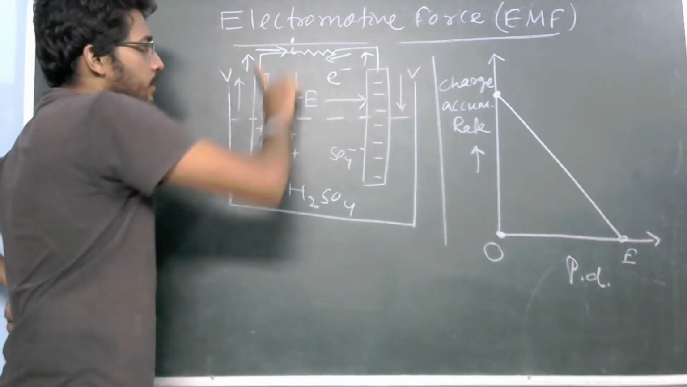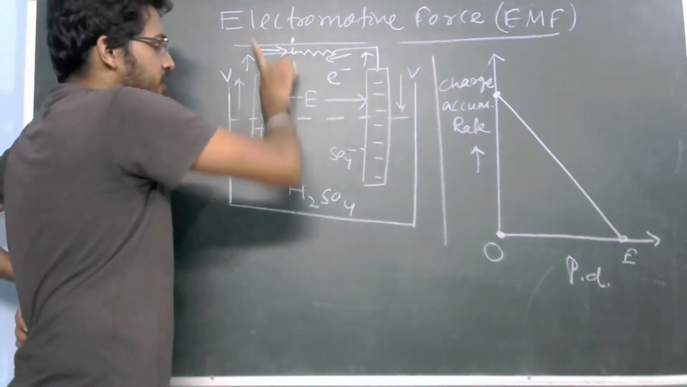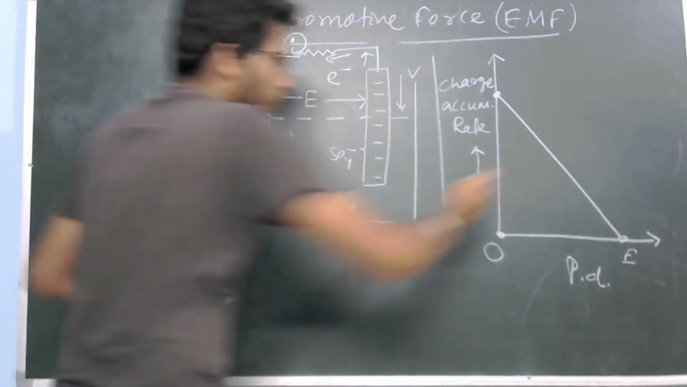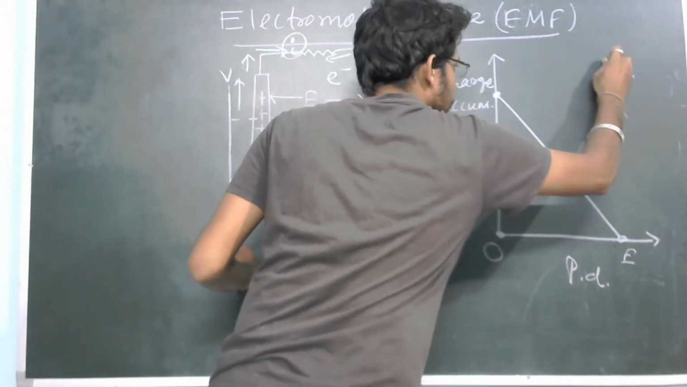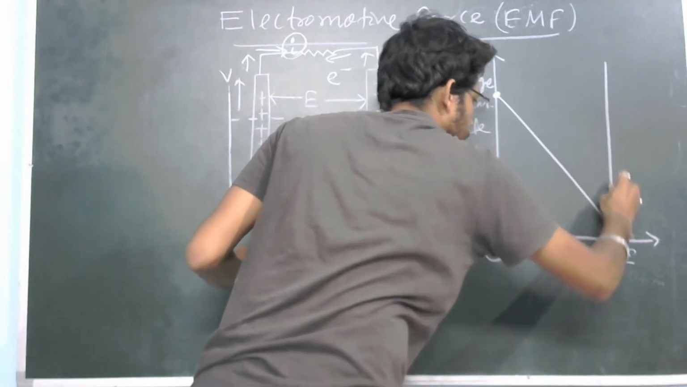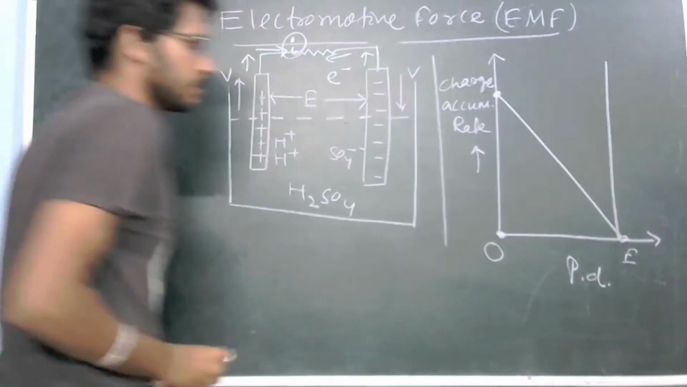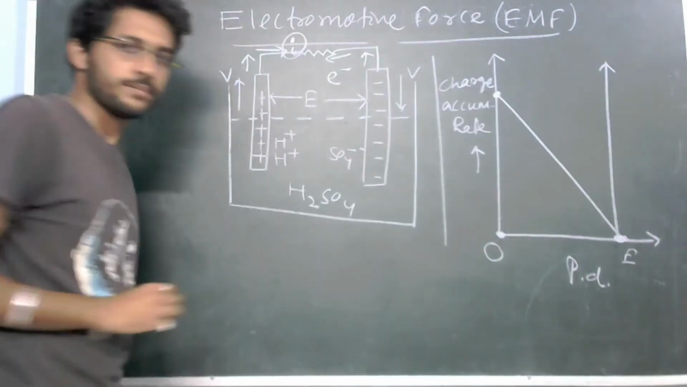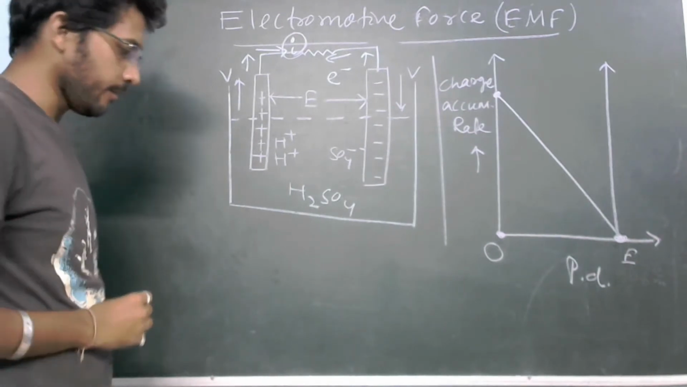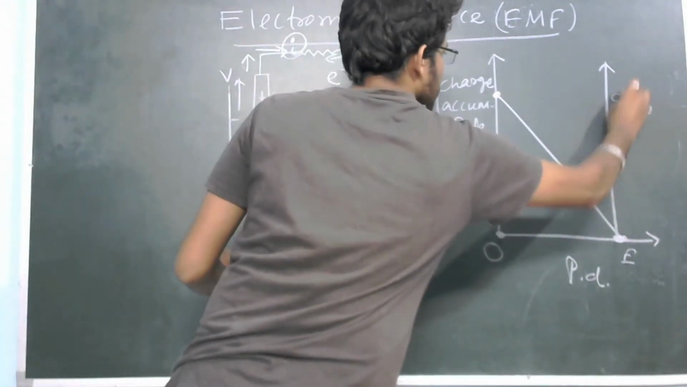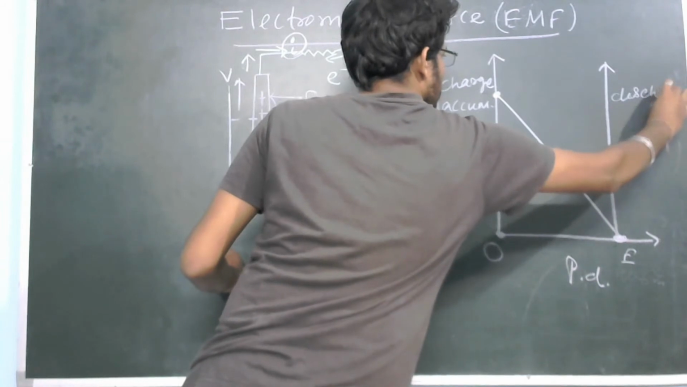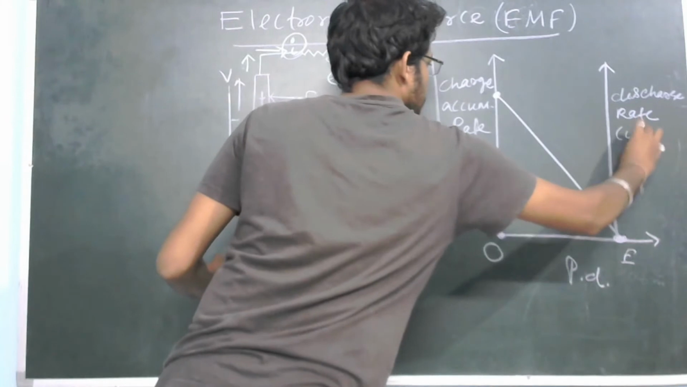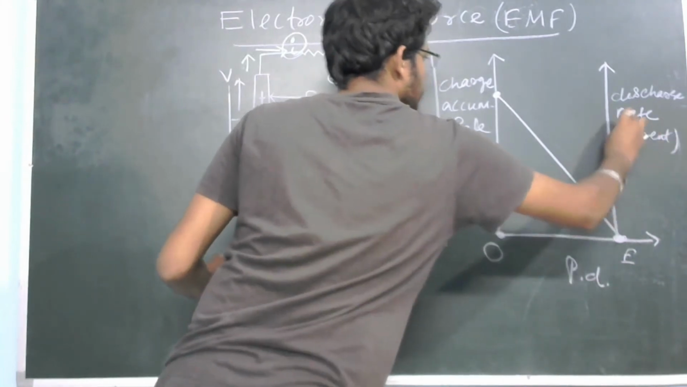What is happening? Who is discharging? There is discharge of electrons. So what is produced? Current is produced. So if I am going to draw, let me consider this one is another axis. This one is your discharge rate, which is called your current. Remember this is called your current.